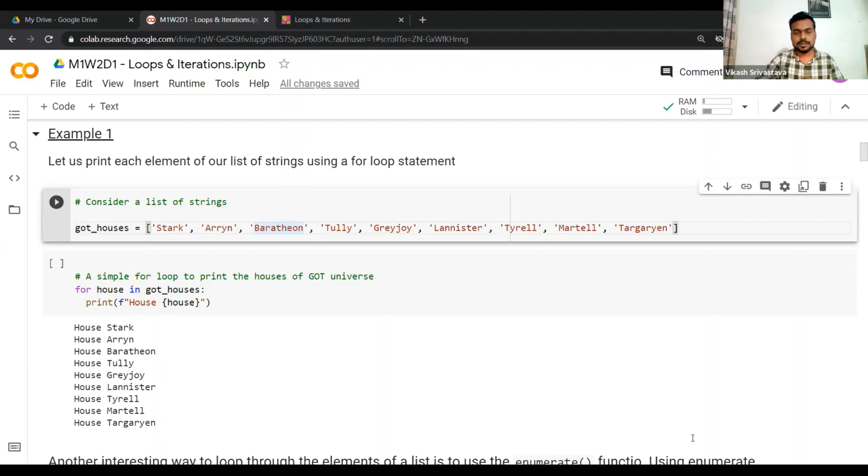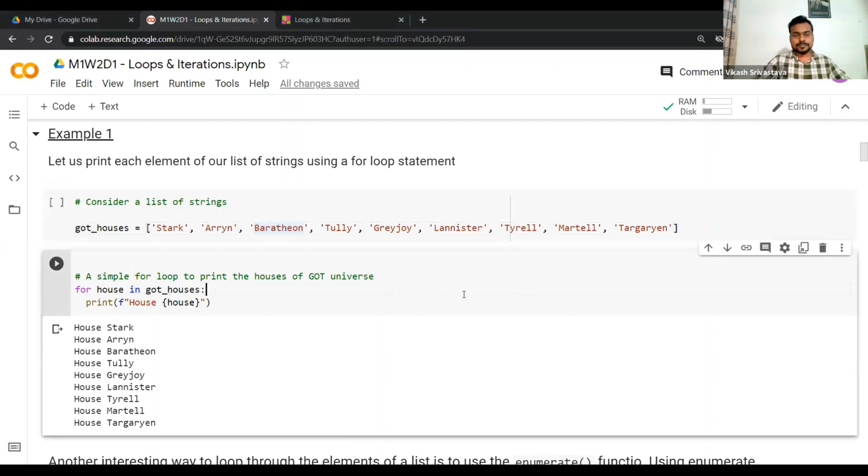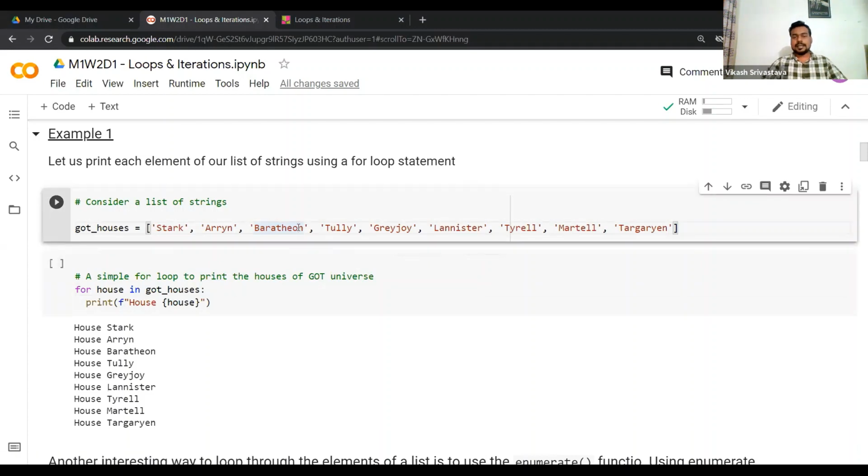Of course, there are a few more. I have not included them here. Okay, so this is my list of strings. Now what I need to do is a very simple task, right?